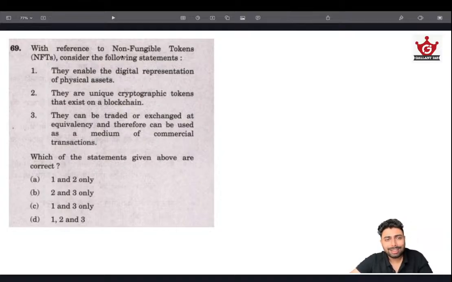This is exactly the reason why they are called non-fungible. Non-fungible meaning that they cannot be used for this exact purpose. So the third statement is wrong. So when 3 is gone, we are having the answer as A. So that's basically it. It's very easy.